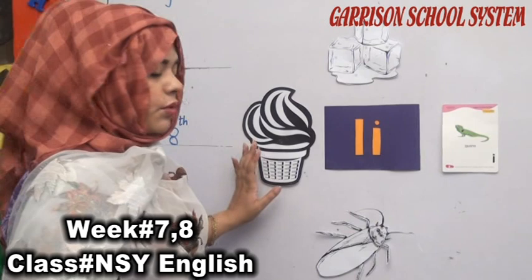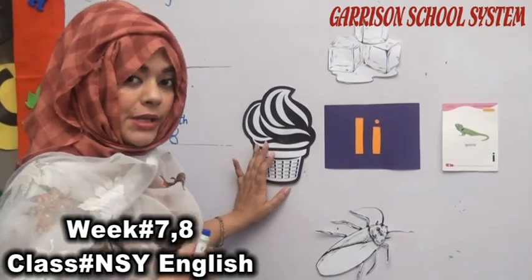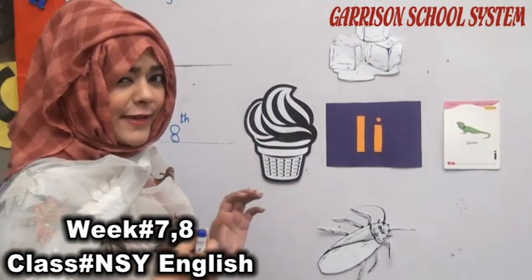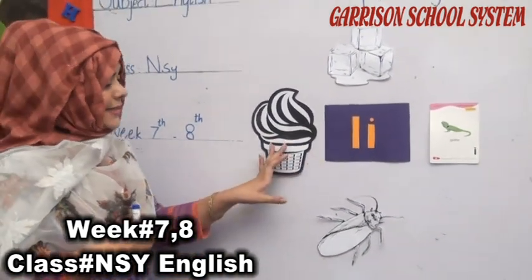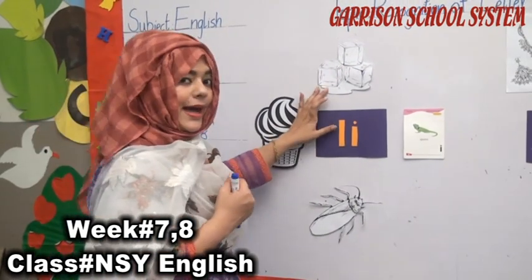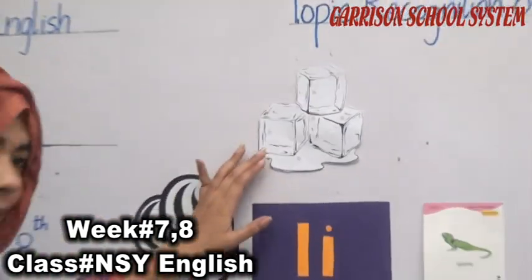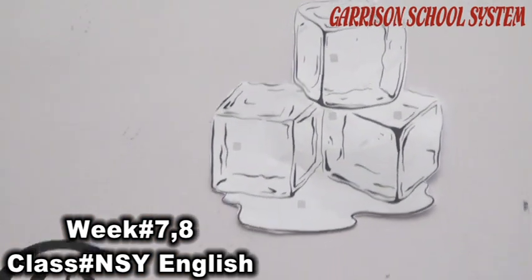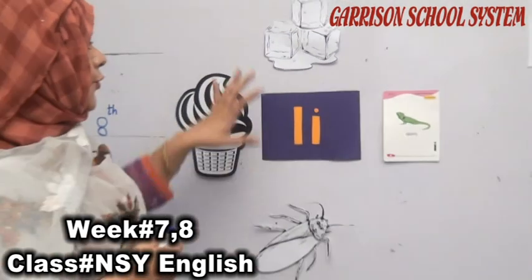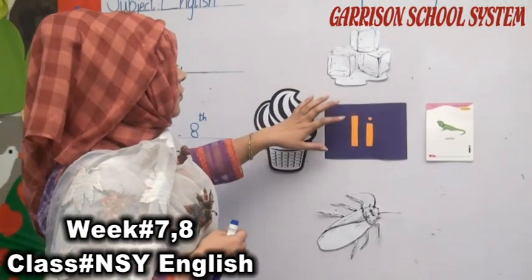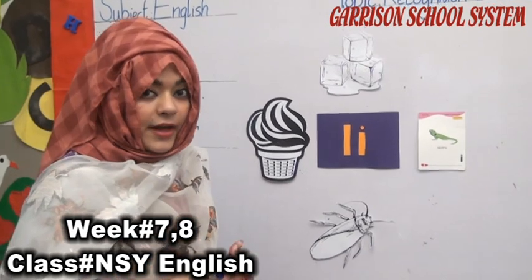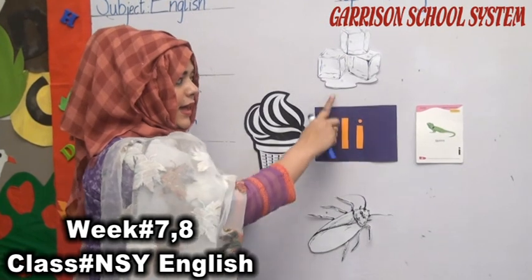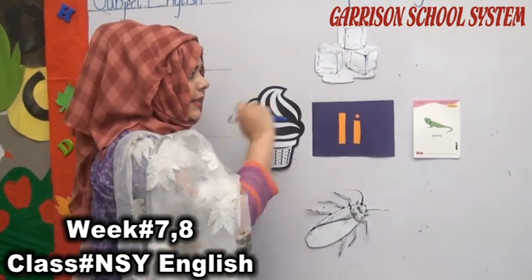You know you love ice cream. You like to eat ice cream, whether it's summer or winter. So, I eat ice cream. I eat ice. You use this ice to make your water cold, make your juices cold, and you love this ice as well. You like the things which are made up of ice. So, I eat ice cream.